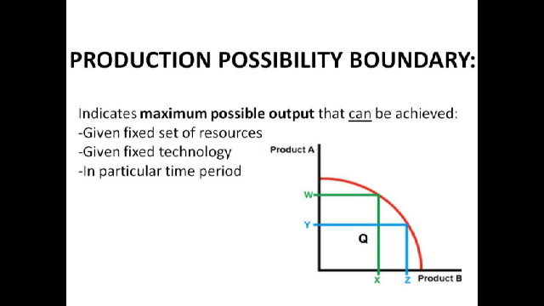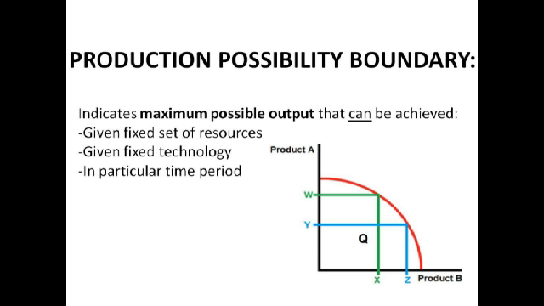If there's any point that's within the PPB, such as Q on the diagram on the slide, it means that not all the resources are being used to their full capacity, so we're not producing the maximum amount possible. If we move from Q to any point on the red line, it means that we haven't achieved an increase in our capacity to produce, we've just produced more.